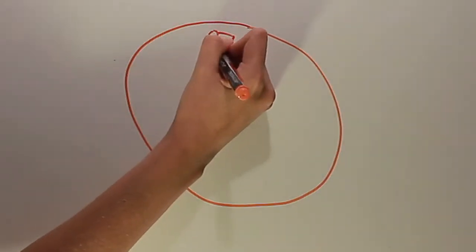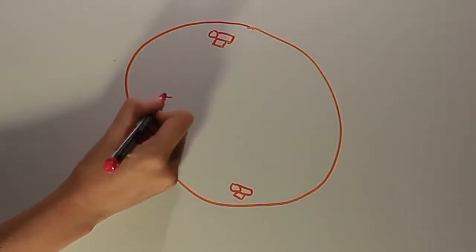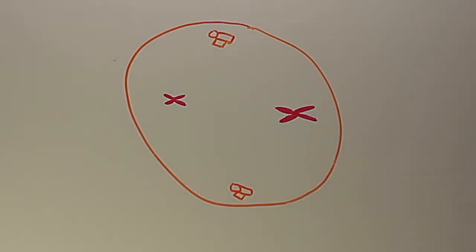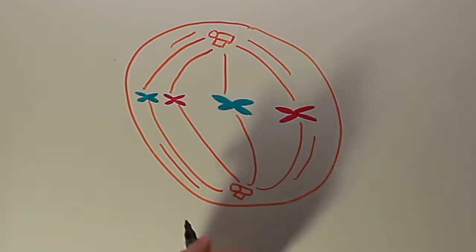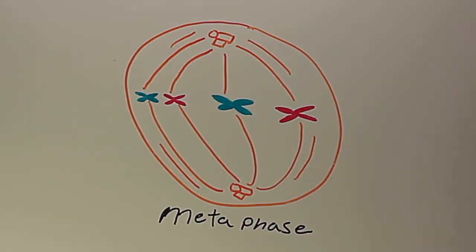Metaphase is the second stage of mitosis. In this phase, the spindle fibers come out of the centrioles and attach themselves to the centromeres of the chromosomes. The spindle fibers align the chromosomes in the middle, also known as the equator of the cell. These chromosomes are composed of sister chromatids.